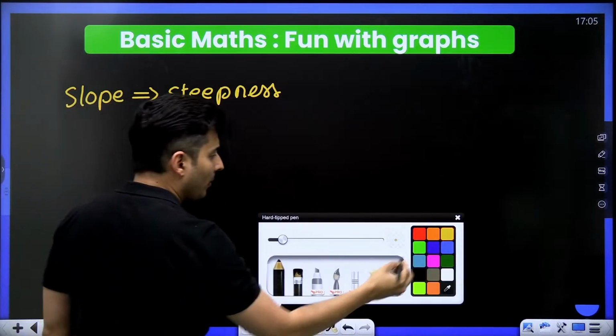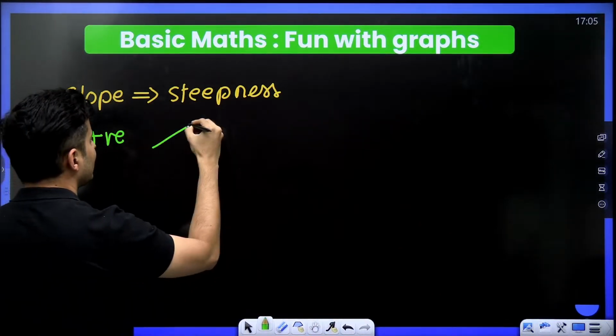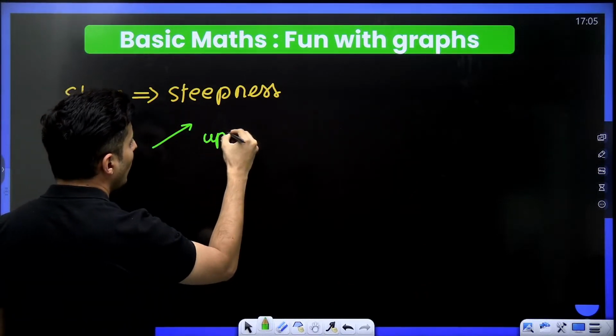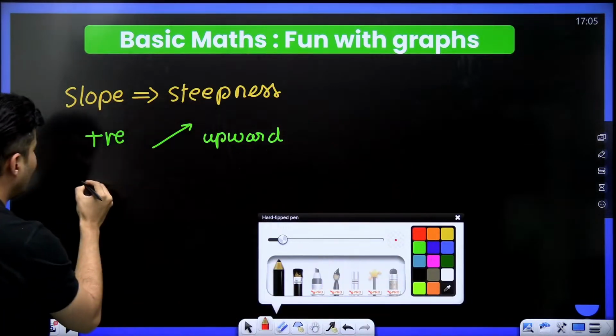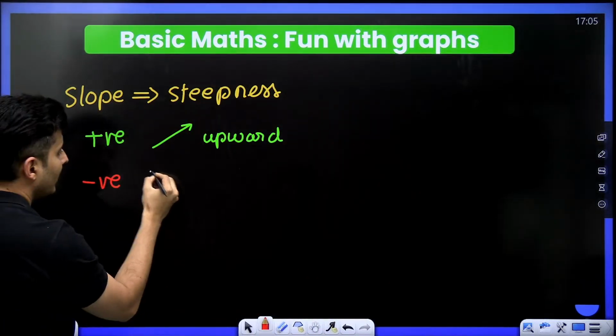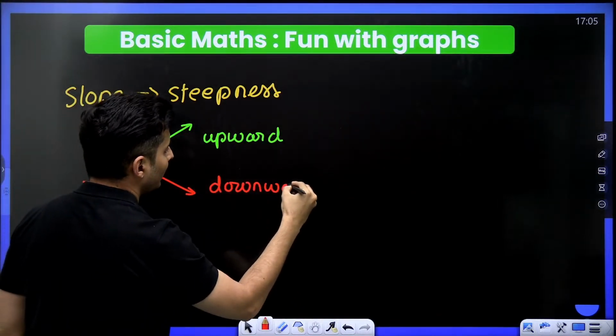Now, if that slope is positive, that means the graph is going upward. If that slope is negative, that means it is going downward.